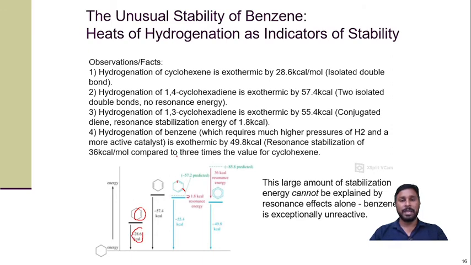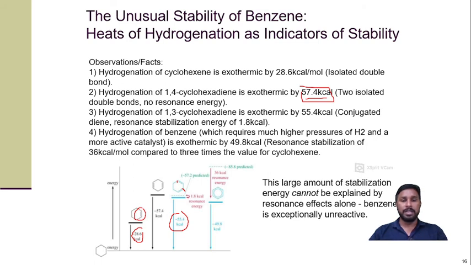Then we can say if there is a 2, then the predicted value is around 57.4. So this much calorie should be evolved. And during the practical we found that it produced 55.4 kilocalorie energy. Now if we consider, so almost double.